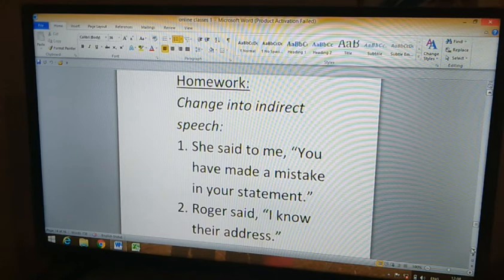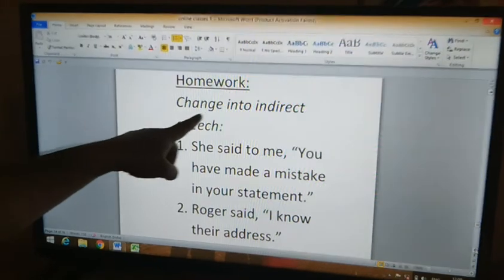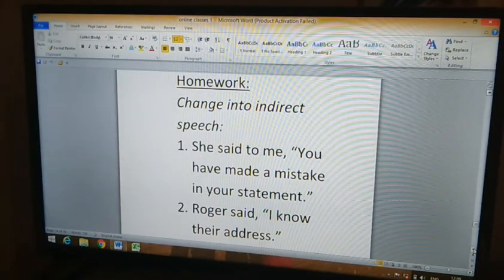Okay. I hope that all of you have got your textbooks. So we may also make use of our textbooks. So here there are some examples. So here there are some homeworks to be completed. Homework: change into indirect speech. So let us note down this homework.